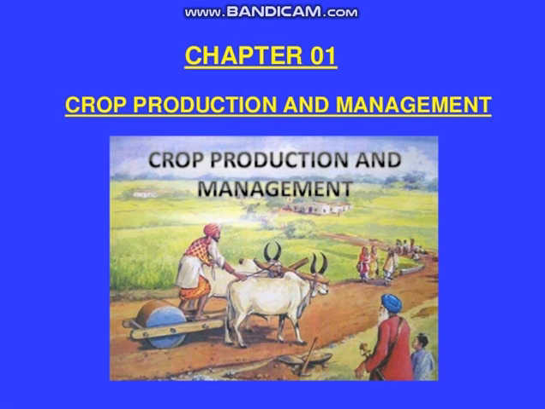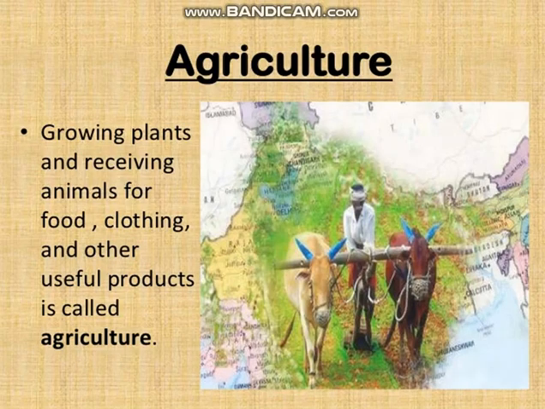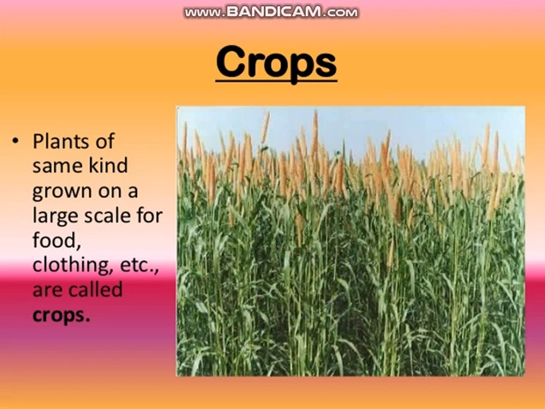Good morning, everyone. In our previous class, we started the first chapter of science, that is crop production and management. Till now we have discussed agriculture: growing plants and rearing animals for food, clothing, etc. is called agriculture. We have discussed crops: plants of the same kind grown on a large scale for food, clothing, etc. are called crops.